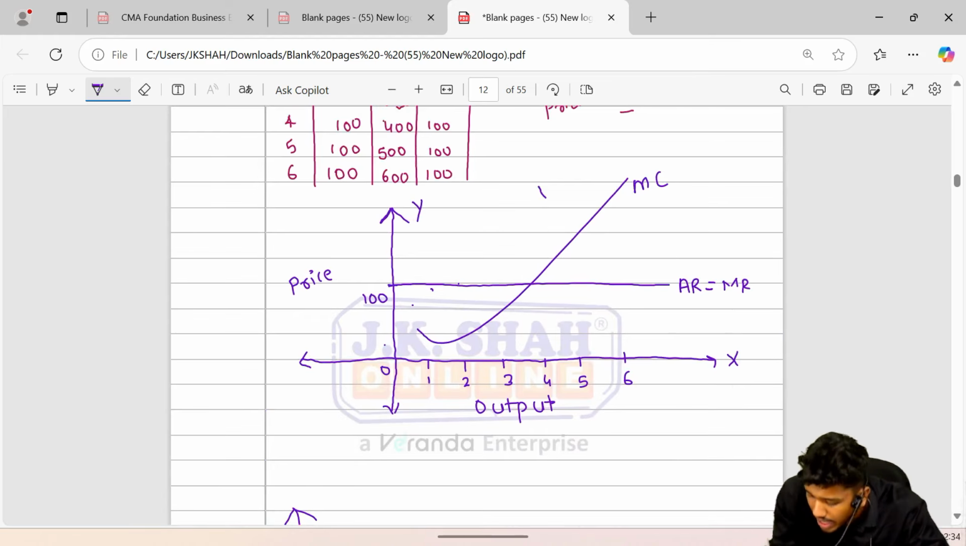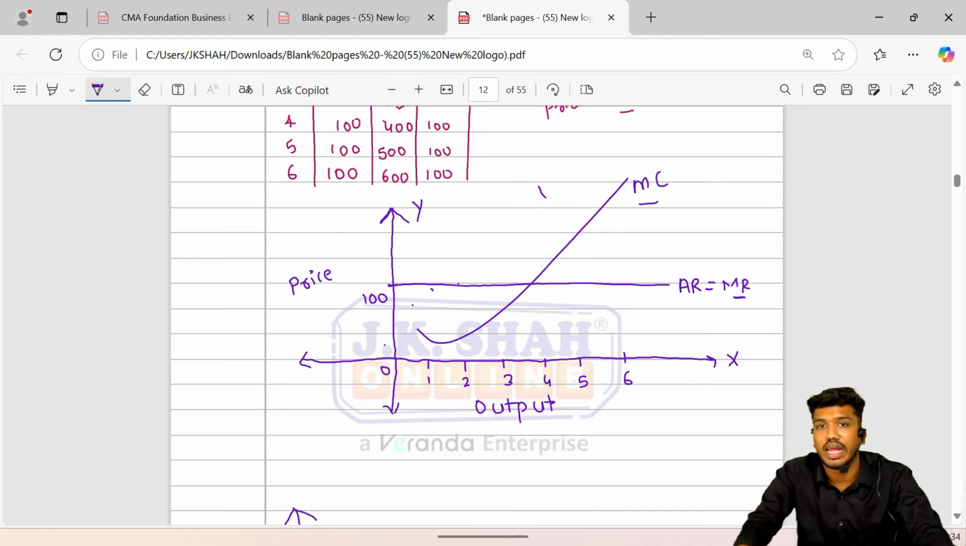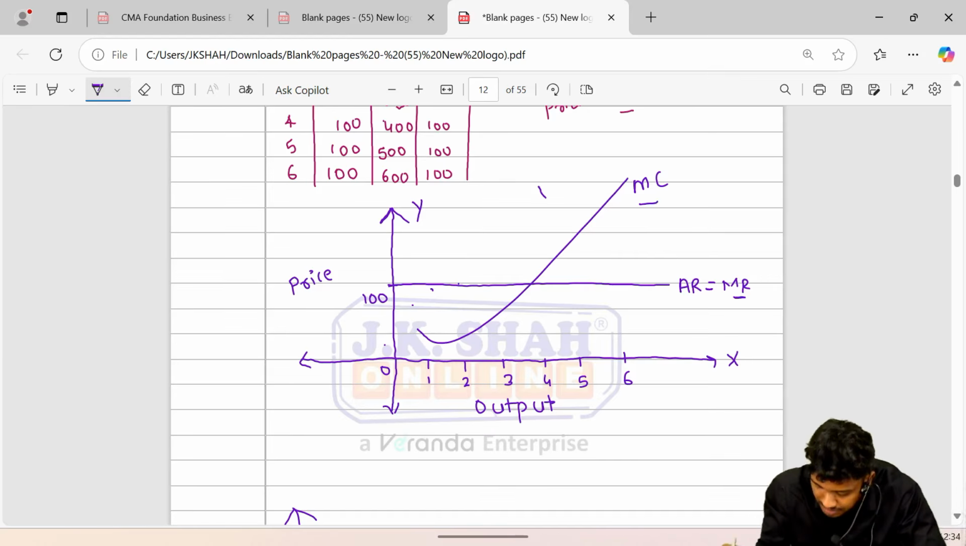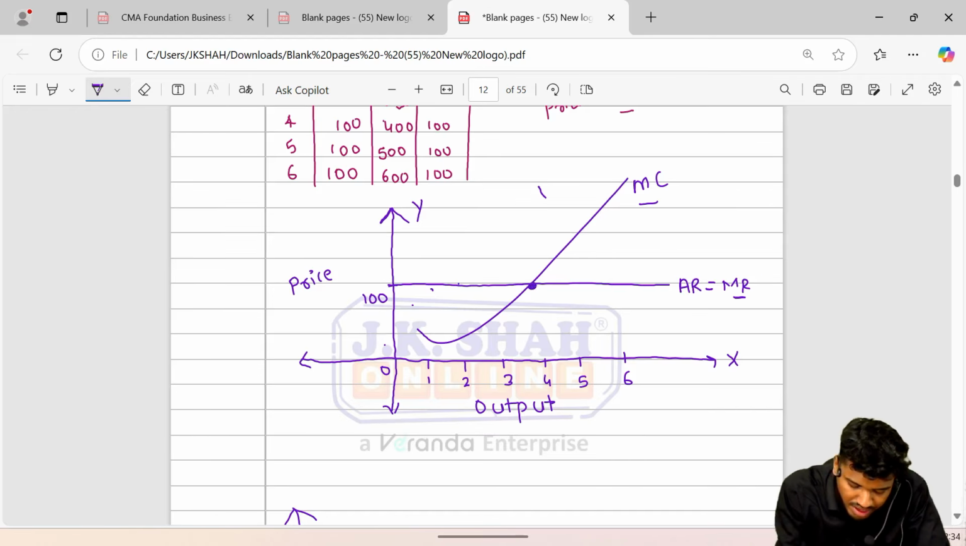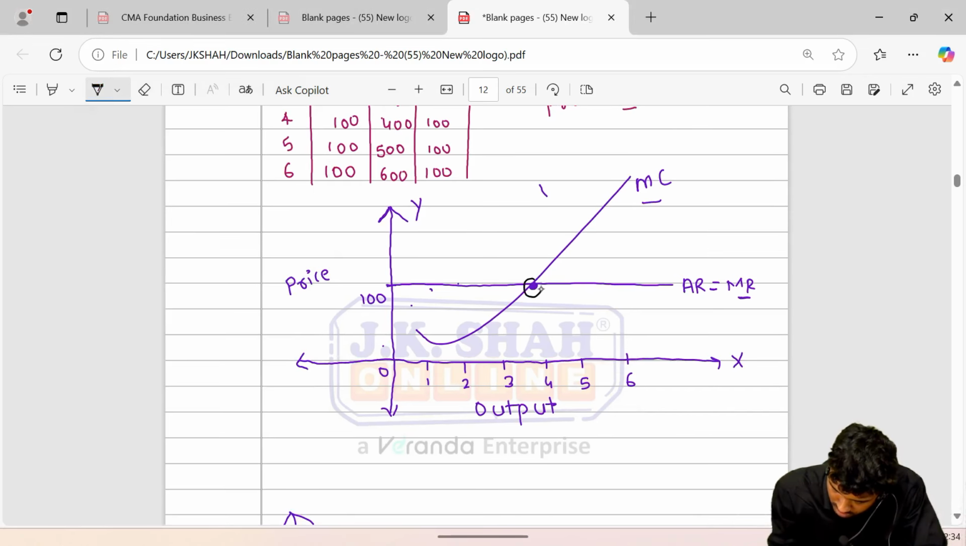Now the moment your MR curve, that is the marginal revenue curve, intersects the MC curve, that point is called the point of equilibrium. It is called the profit maximization point. It is also called an equilibrium point and profit maximization point.